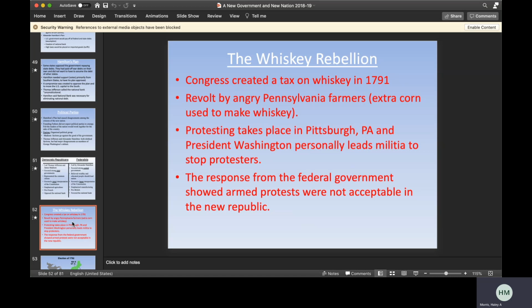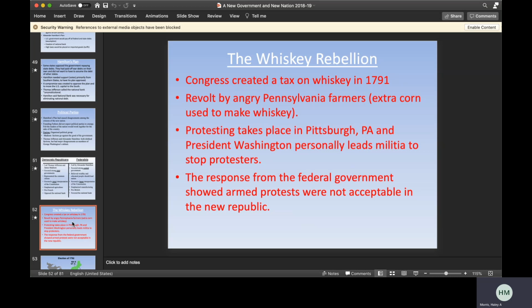And there was then a revolt by angry Pennsylvania farmers because they used their extra corn to make whiskey. And their whiskey is now being taxed super heavily, and they thought that that was unfair. Protests take place in Pittsburgh, Pennsylvania, and President Washington himself personally leads militia to stop protesters.